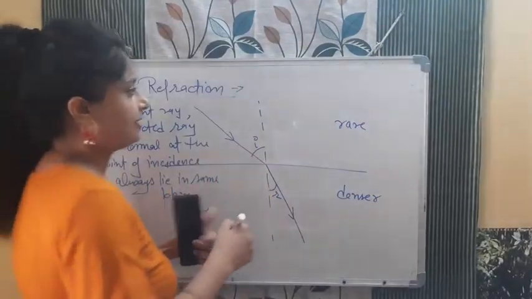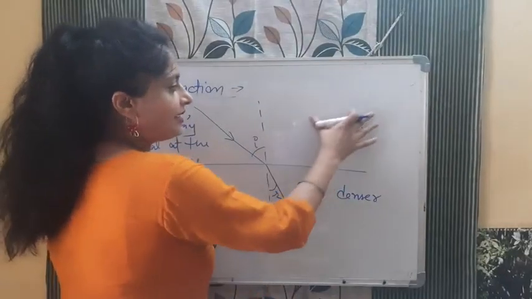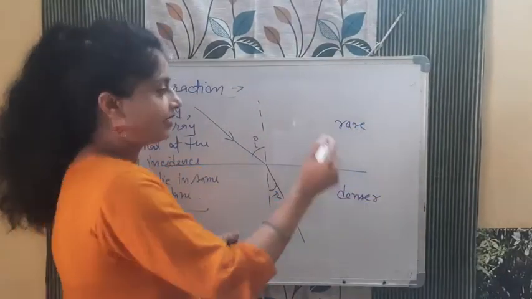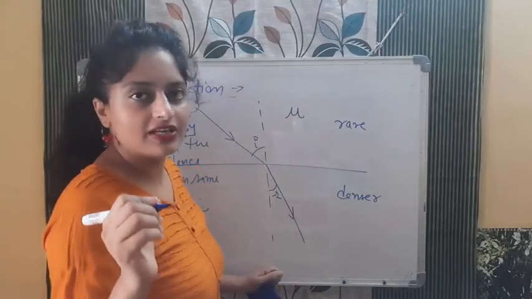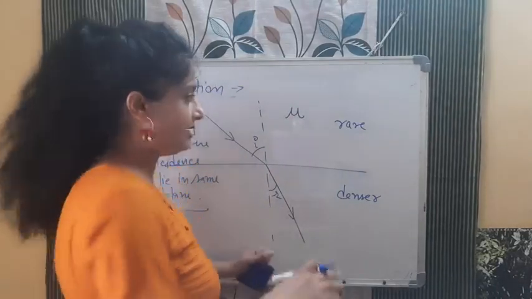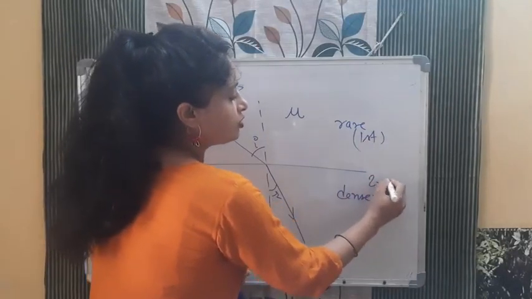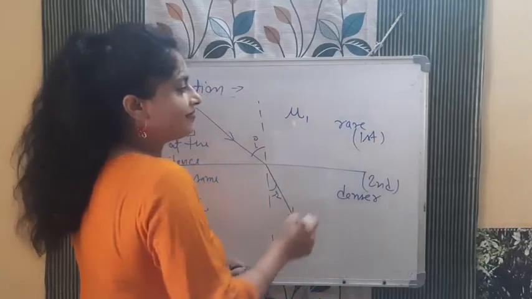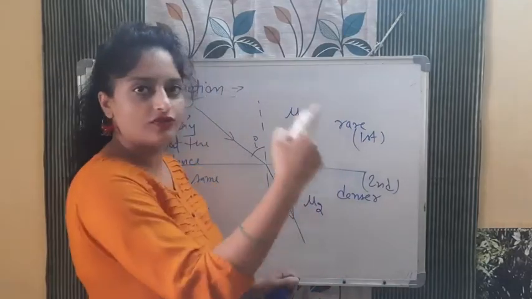How will it work, see, like this is the first medium. For the first medium, if we write the refractive index, we will represent it with mu. Mu is the letter with which we are writing refractive index. So this is, for example, the first medium, this is the second medium. So mu1 I am writing as the refractive index of the first medium, and mu2 I am writing as the refractive index of the second medium.